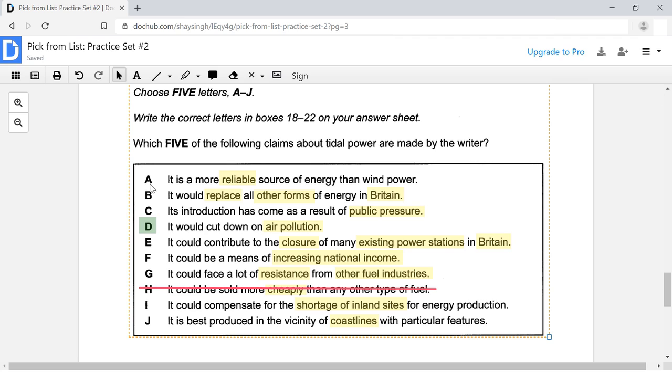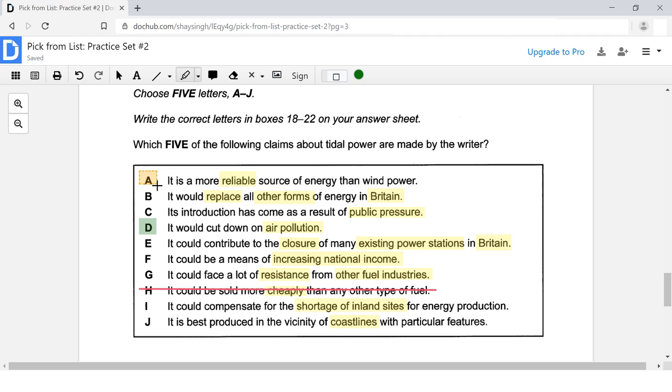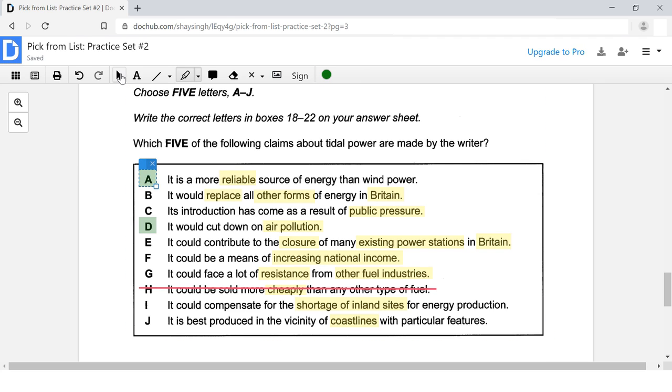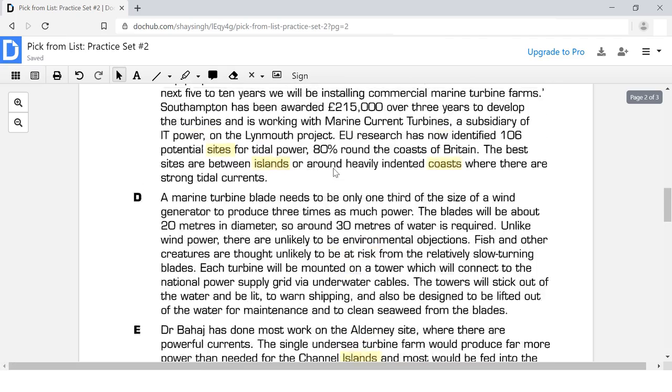So is A going to be the correct answer here? What do you think? Letter A says it is a more reliable source of energy than wind power. Yes, that is exactly what it says in the reading passage. So this is our other correct answer choice. All right, 2 down, 3 more to go. Let's keep moving on.